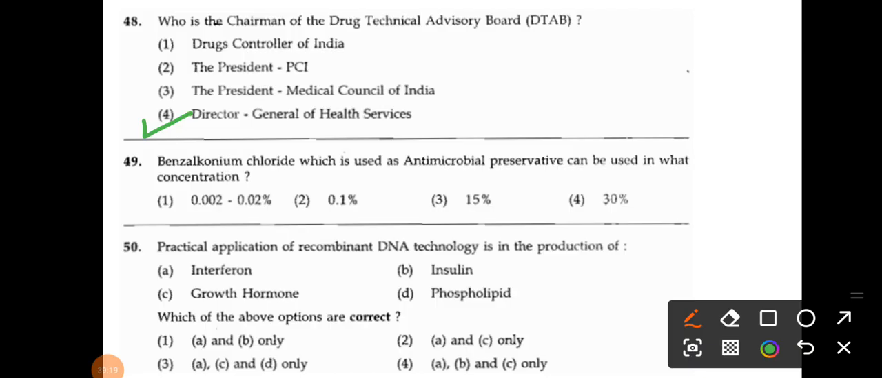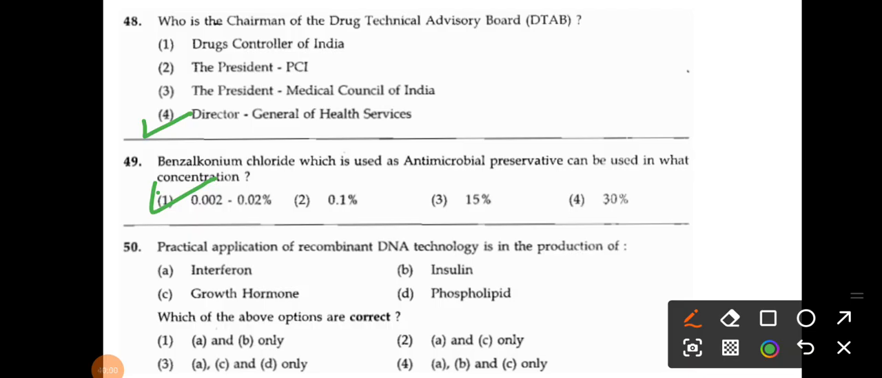Benzalkonium chloride, which is used as an antimicrobial preservative, can be used in what concentration? Last time in the 2008 paper, 2 questions were there on the concentration of preservatives, and in 2016 also they asked the concentration of preservatives. So if you look at the previous year questions, you know the depth and what kind of questions they are asking from specific subjects. The options are 0.002 to 0.02%, 0.1%, 15% and 30%. So what is the answer? Option A is correct, that is 0.002 to 0.02%.